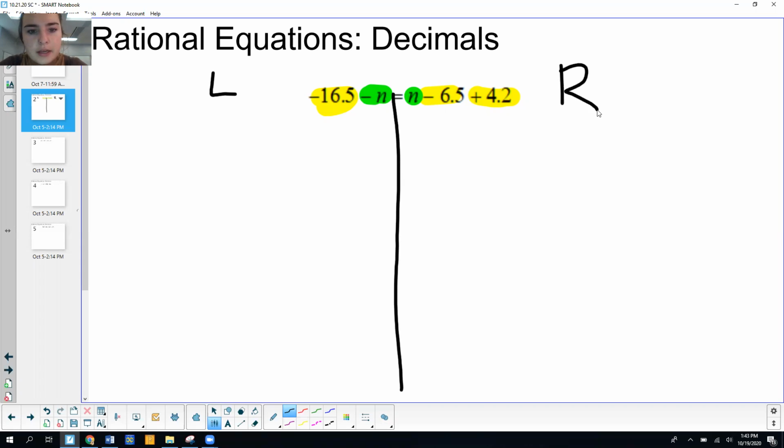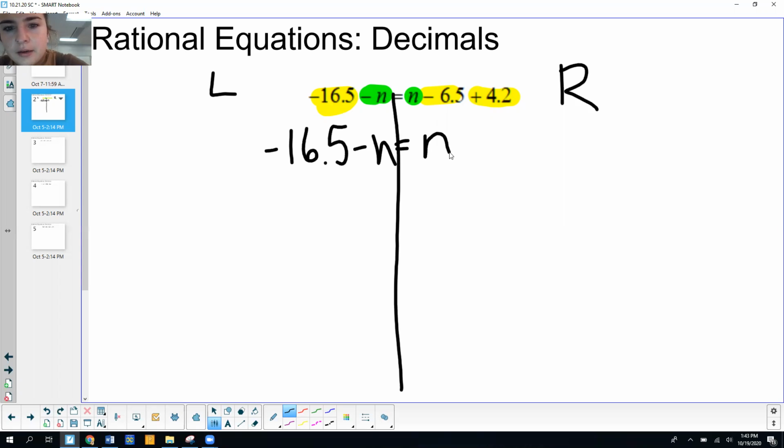So if I'm looking at the left side, negative 16.5 and negative n, those are 2 different types of terms. I can't combine anything, so I'm just going to write them down. Negative 16.5 minus n. So I didn't change anything. I didn't do any math. I just brought them down, because if I look at my right side, I've got 2 constant terms, so 2 yellow terms. So I'm going to bring down my n, my green n. Sorry, I'm a little picky about drawing on this thing.